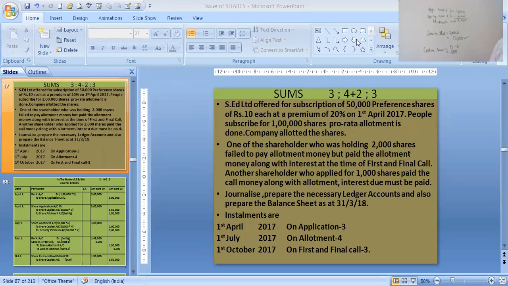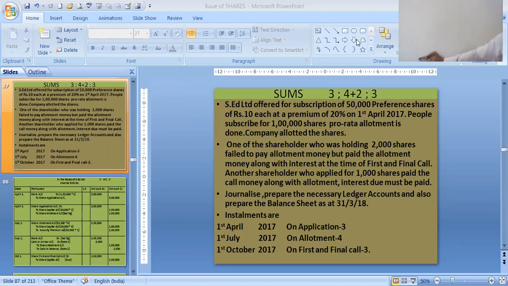This figure is the most important, how to calculate it. That's why I have shown it over here. But there is one more method of finding it out, which is also a very simple method. First, you need to find out how many shares they have applied. That is 4,000. You have to do that in both methods. After getting 4,000, I will change a little bit. So I rub the board now and I will show you.